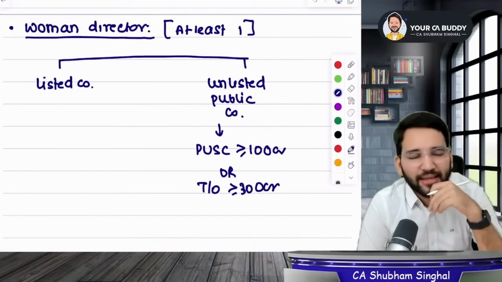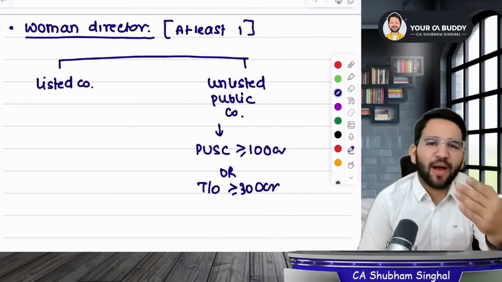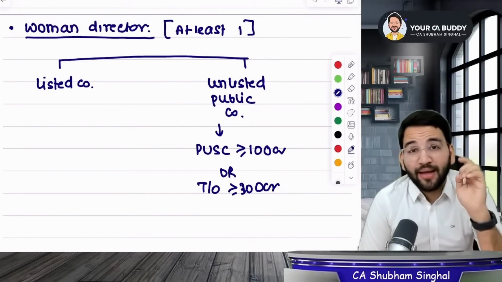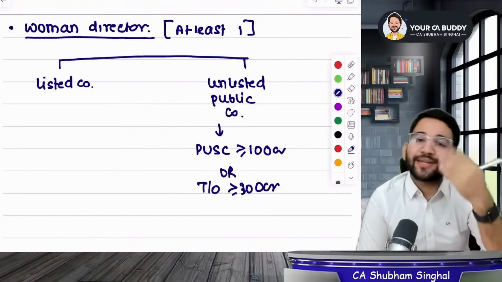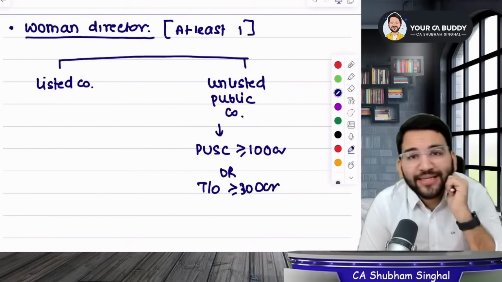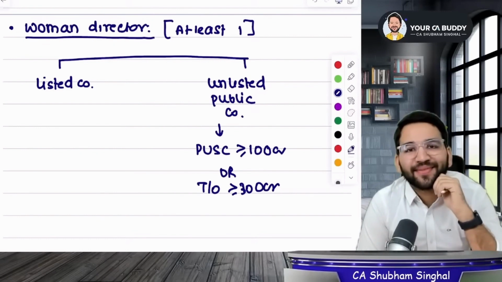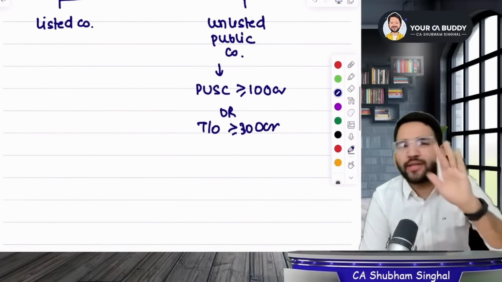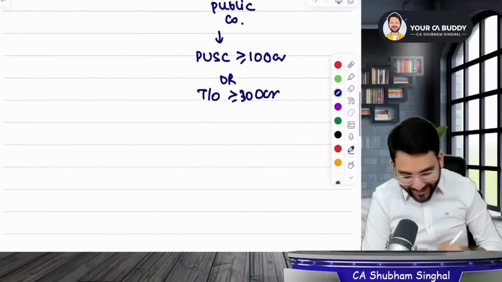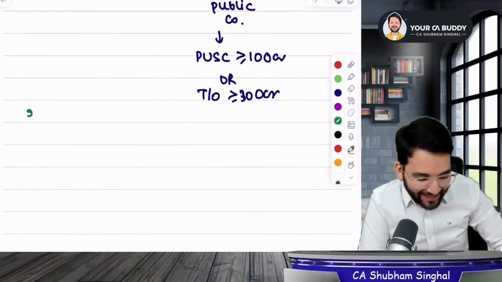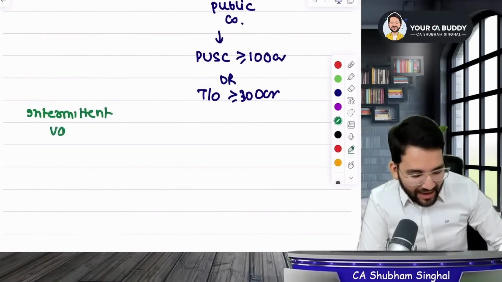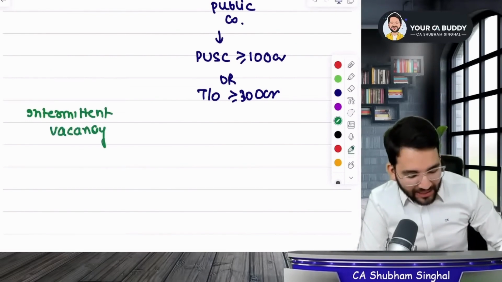Okay, let's discuss a situation, guys. Suppose today in Reliance Industries, Isha Ambani is the only woman director. Then tell me, if Isha Ambani resigns from her chair and she just leaves, what will happen? If someday Isha Ambani leaves her position from the board of directors, okay? Now assuming she was the only woman director, then in that case, the situation will be called an intermittent vacancy. Not intermittent fasting, students. A situation like this is called intermittent vacancy, meaning the position became vacant in between.